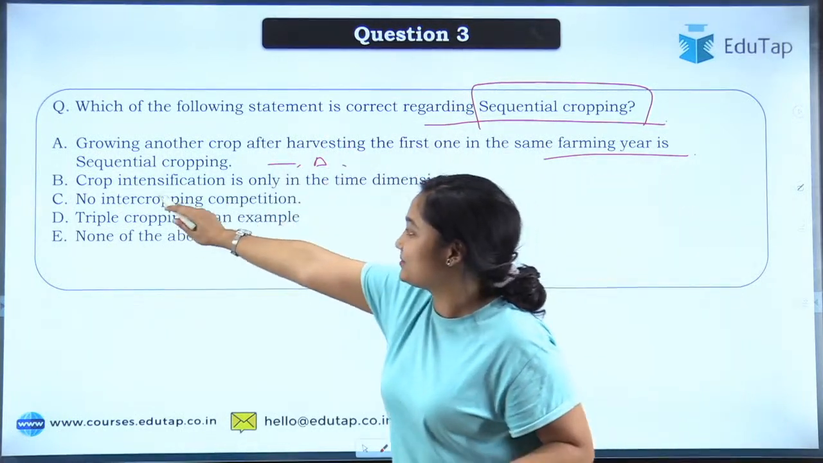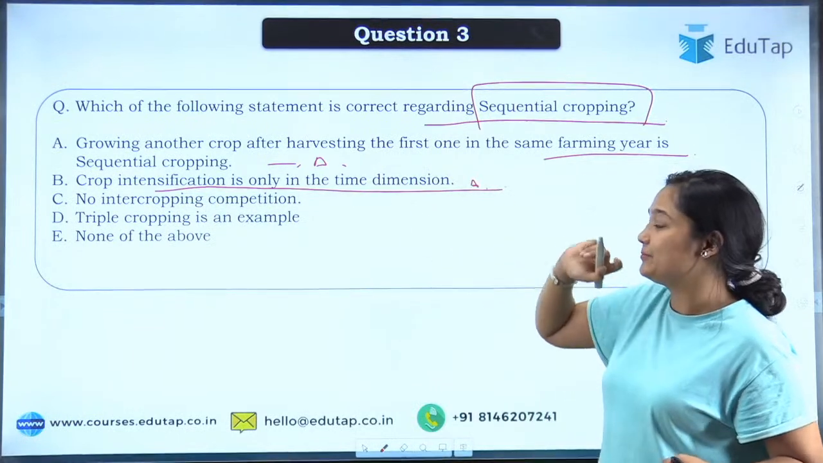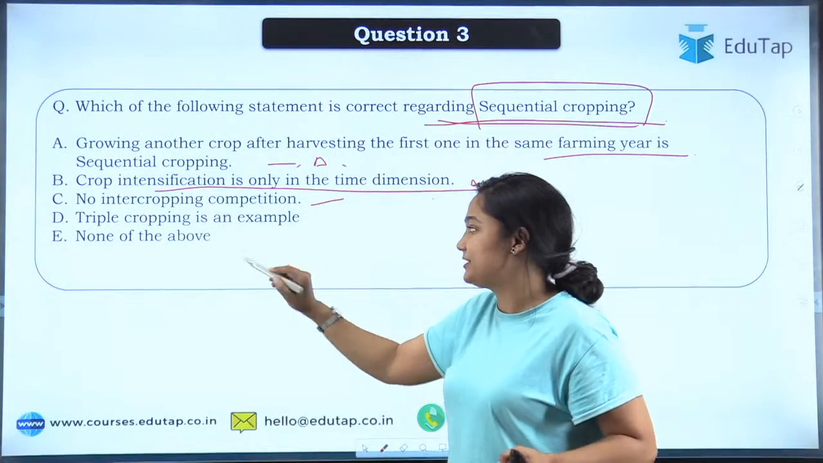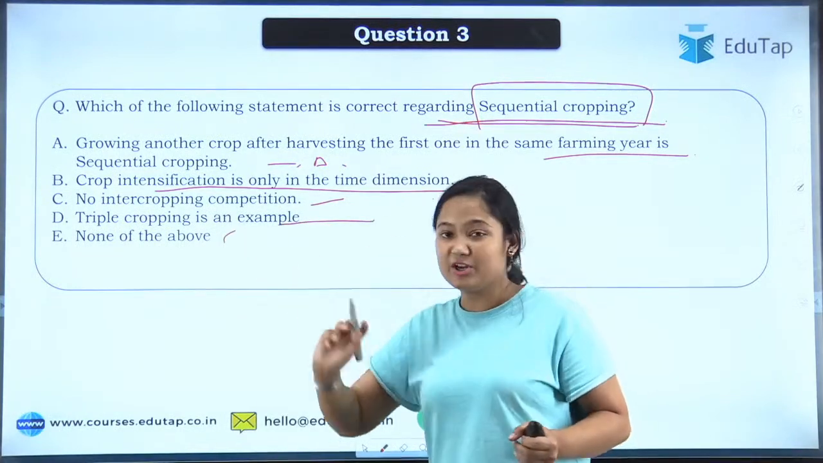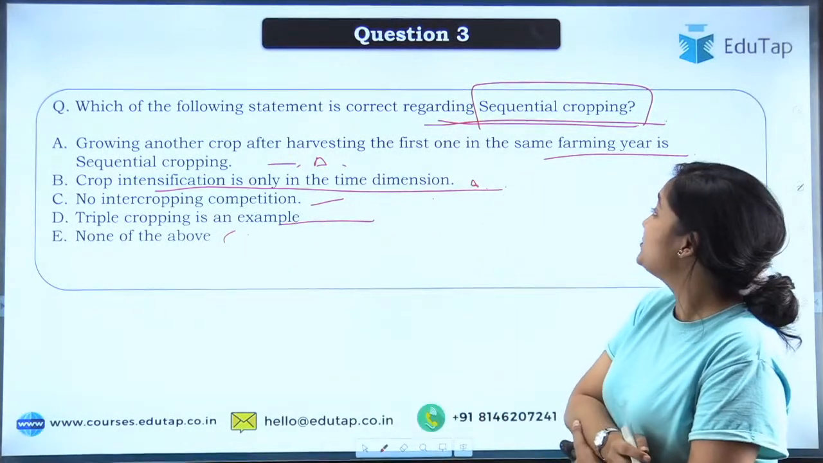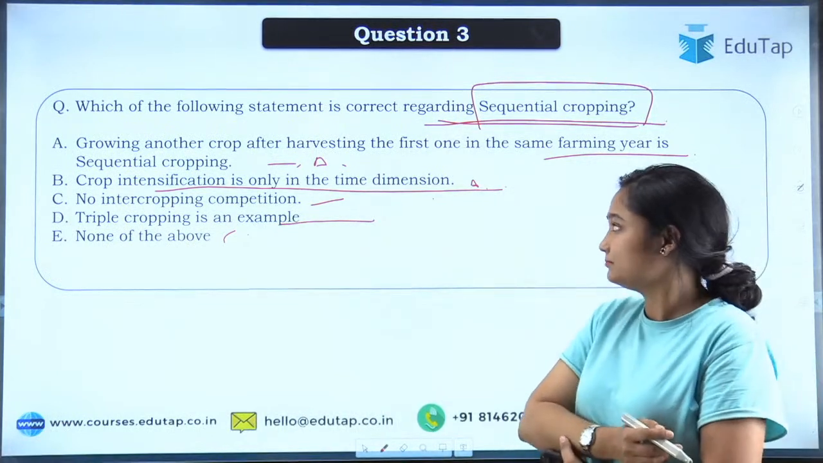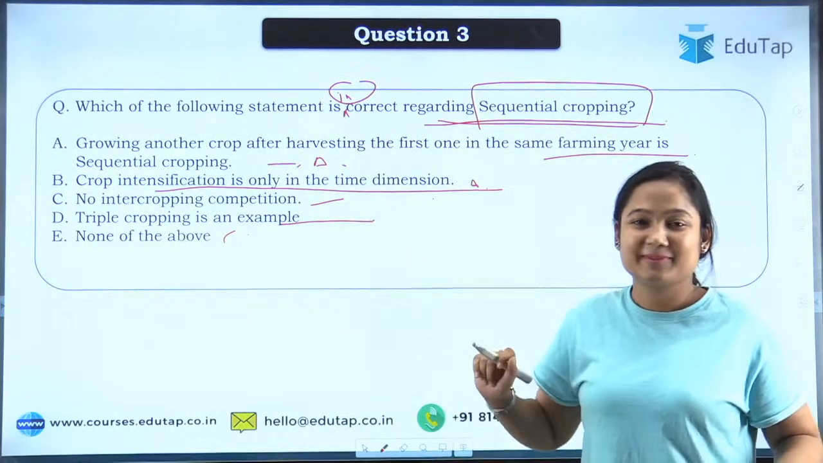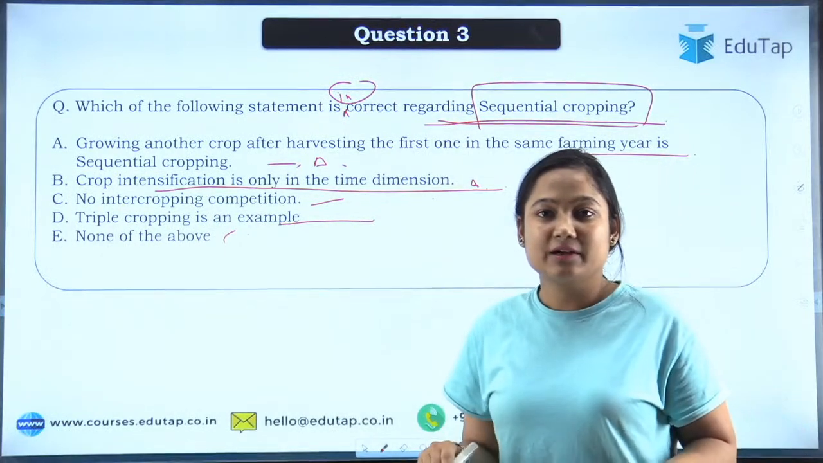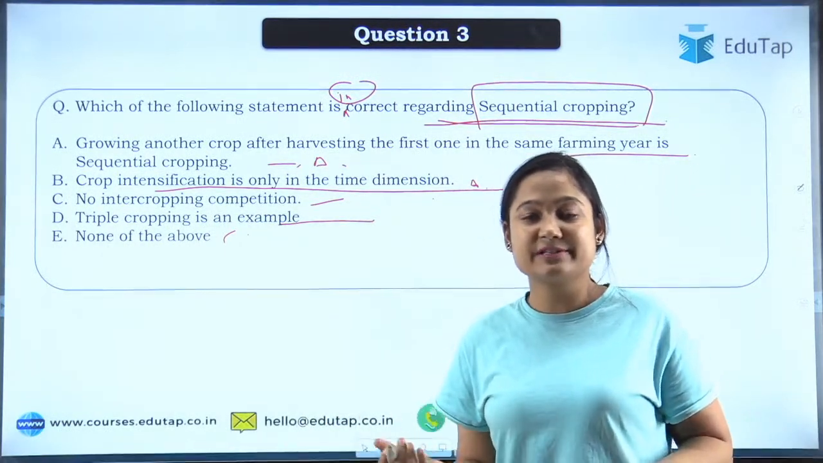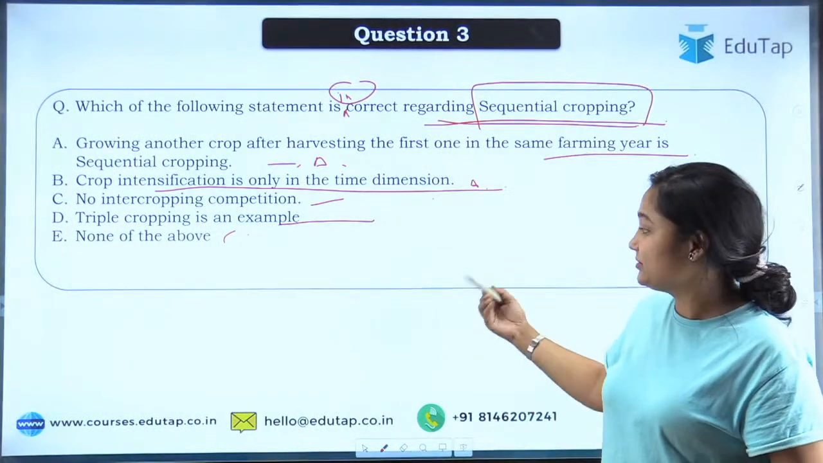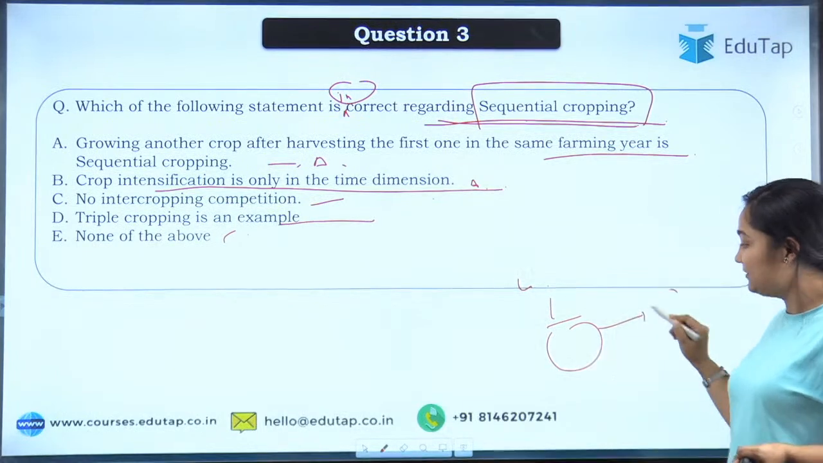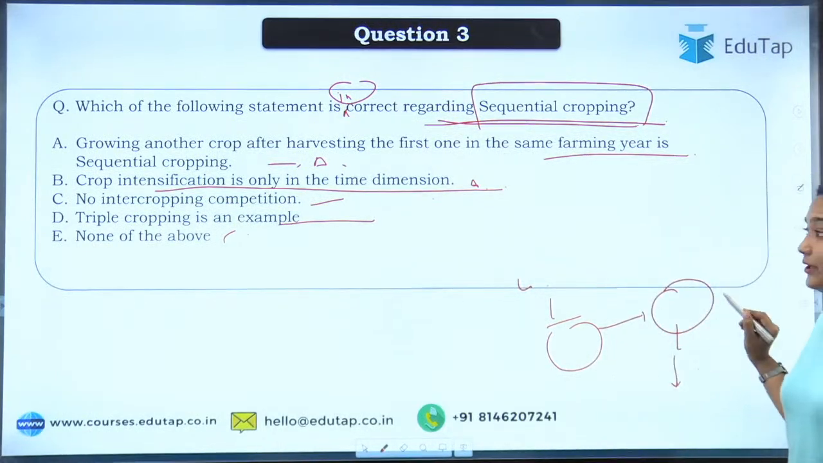Moving to this: crop intensification happens only in the time dimension when we are talking about sequential cropping. No intercropping competition is there. Triple cropping is an example, or none of the above. So you will have to tell which one is correct. Sorry, let's say which one is incorrect. Disadvantage है fertility loss, of course. Again and again अगर same crop हम लगा रहे हैं, so the nutrients get exhausted from the land and the productivity gets lowered.